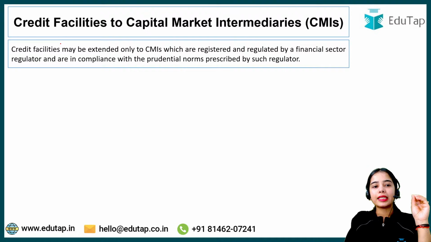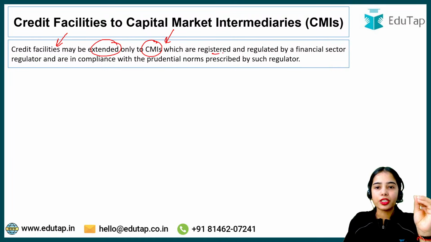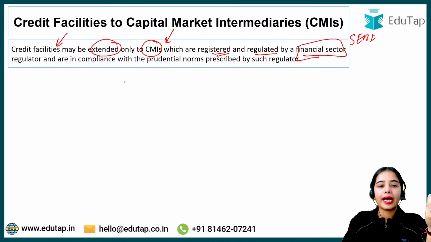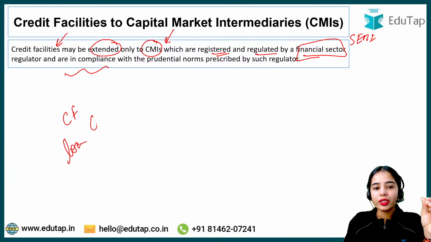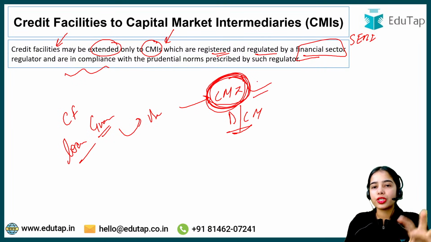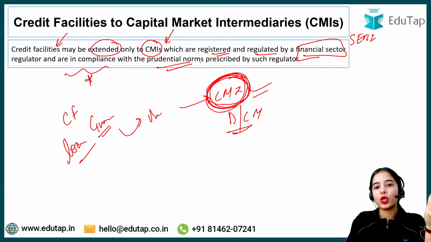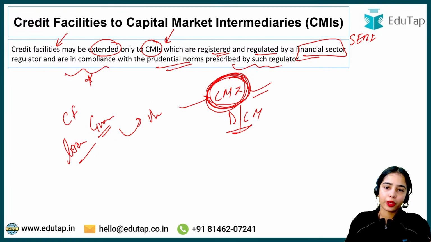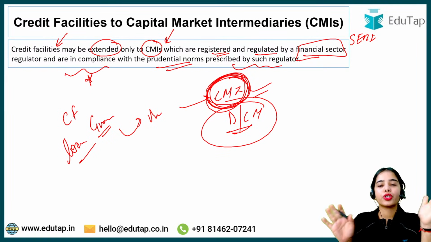It has been said that the credit facilities can be extended only through the capital market intermediaries that are registered and regulated by the financial sector regulator, that is SEBI in our country, and are in compliance. So the credit facilities, the loans or the guarantees, can be provided by the bank to the capital market intermediary, to the broker, to the clearing member, only to such capital market intermediaries that are registered and regulated by the financial sector regulator, and they are in compliance with the prudential norms prescribed by such regulator. So they are also following the norms and regulations of the regulator.